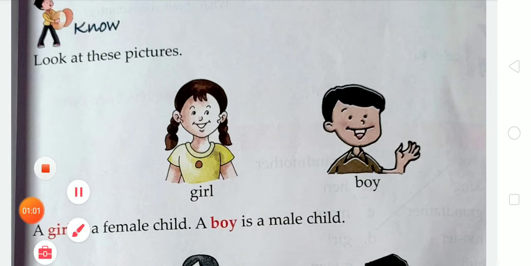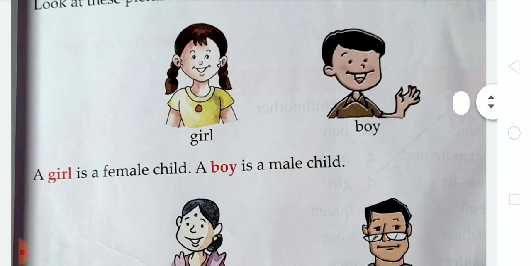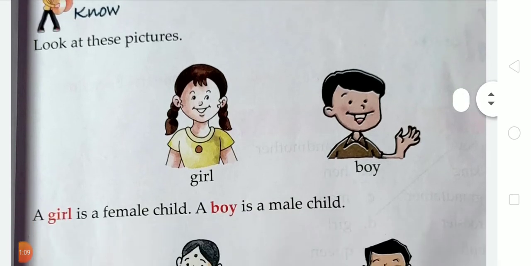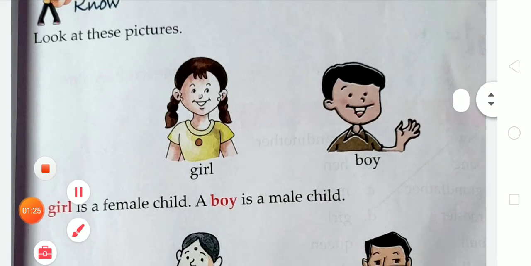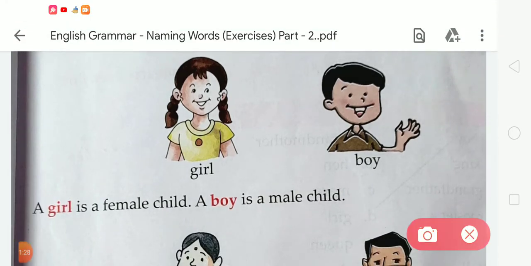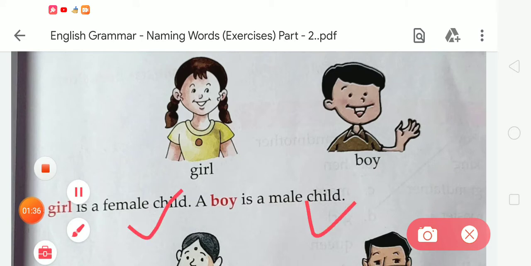Now look at this picture. It is about male and female. By this exercise we have to learn how we can know whether a given name is of a male or a female. There are two pictures. In the first there is a girl and in the second there is a boy. A girl is a female child, and a boy is a male child.